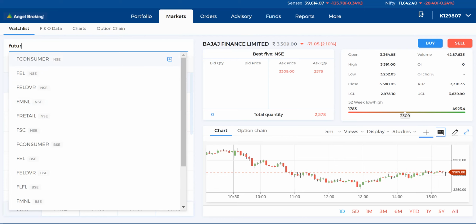And you can see by the side here NSE, NSE, NSE, and here BSE, BSE, BSE, right? Which means the same stock is registered in both NSE and BSE. You can buy any of the stock or you can sell any of the stock. There is no difference. There can be a slight price difference in some cases, but mostly there is no difference in NSE or BSE, whichever stock exchange it is. We just need to identify our stock and trade on it. So I hope you understood how to identify a stock.